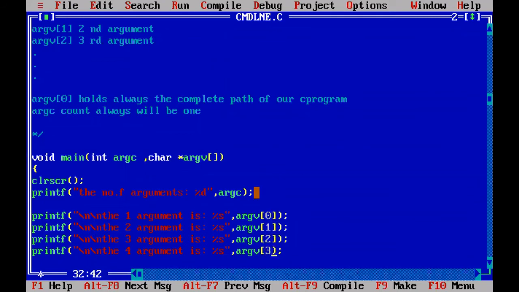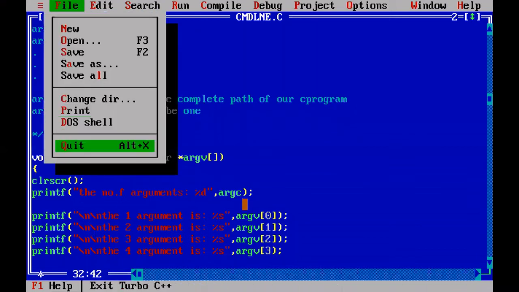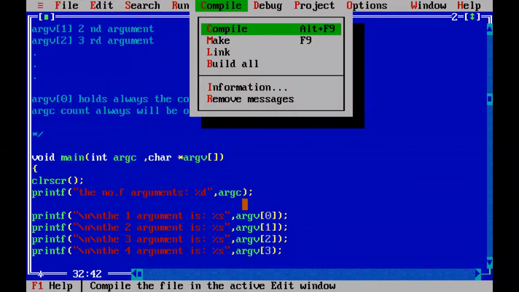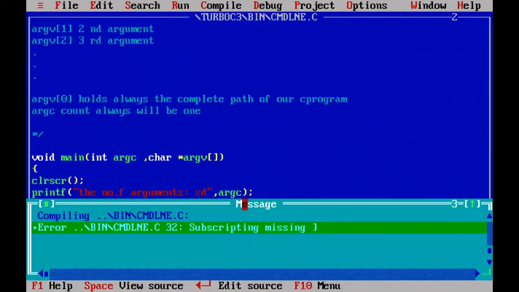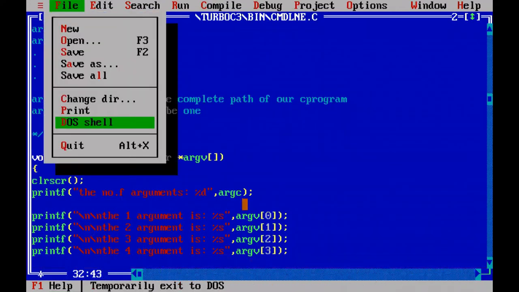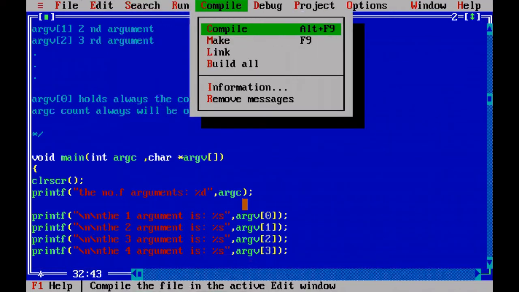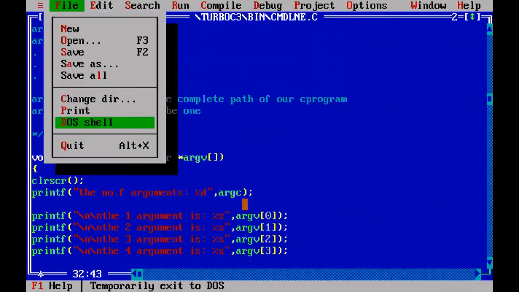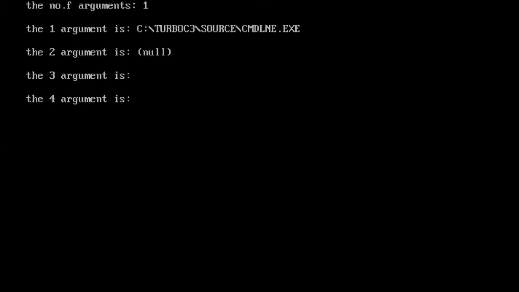So totally how many arguments? 1, 2, 3, 4. Then the argument count, argc, will be 4 only, right? Including our complete path to the C file. So again, to pass the command line arguments, we have to compile again, because after writing the three other statements we didn't execute. So compile here again. 0 errors.